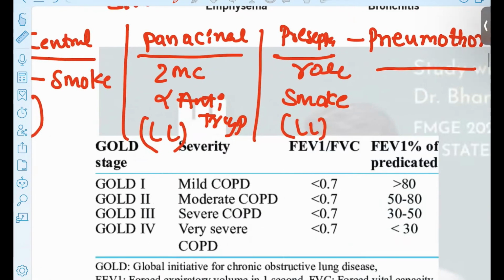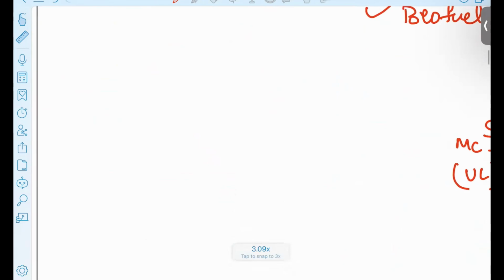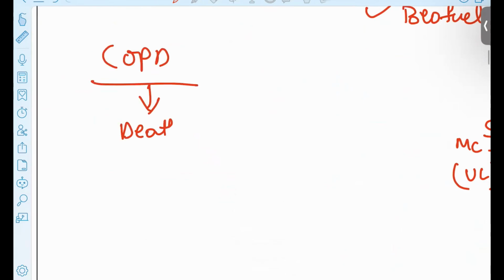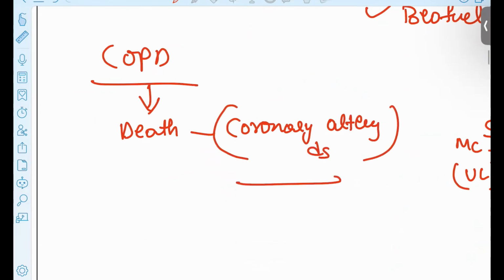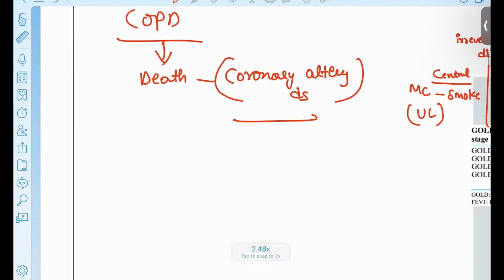Also, a commonly asked question: in COPD patients, if the patient dies, what is the cause of death? This is always due to coronary artery disease. This is the common cause. Never think that the patient has respiratory failure and death. This is due to coronary artery disease.